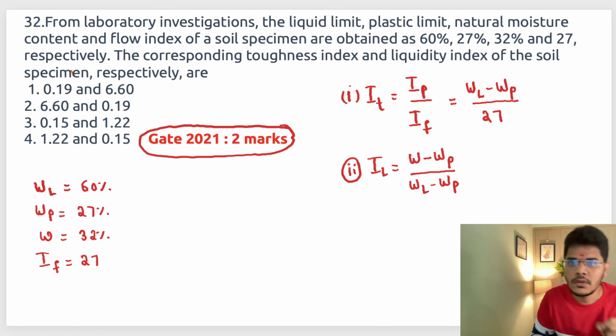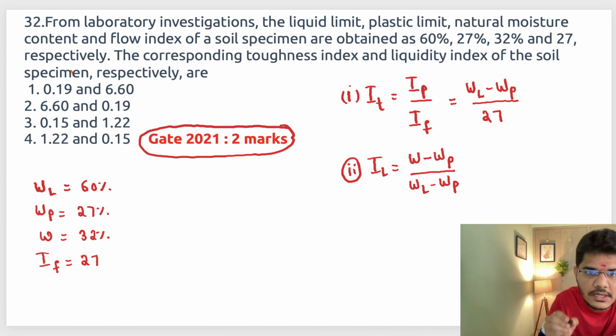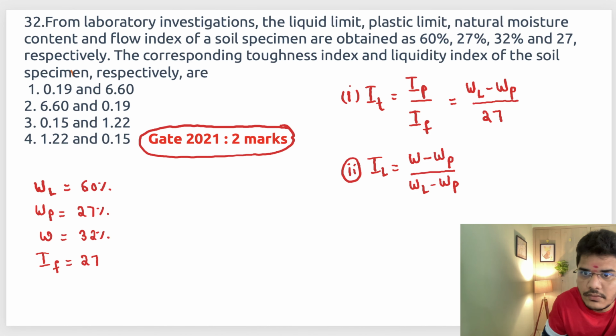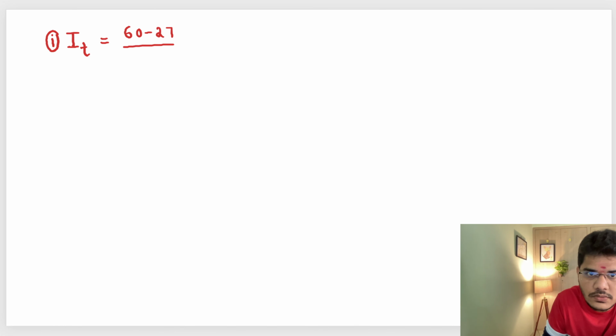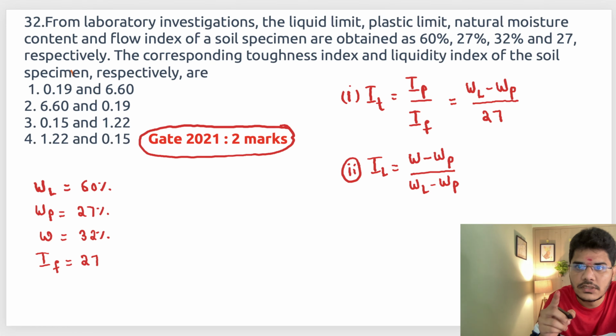The next slide I will write. Our first aim is to find the toughness index I_T. It is equal to W_L minus W_P divided by flow index. W_L is 60, W_P is 27, so 60 minus 27 divided by the flow index, which he has already given as 27.